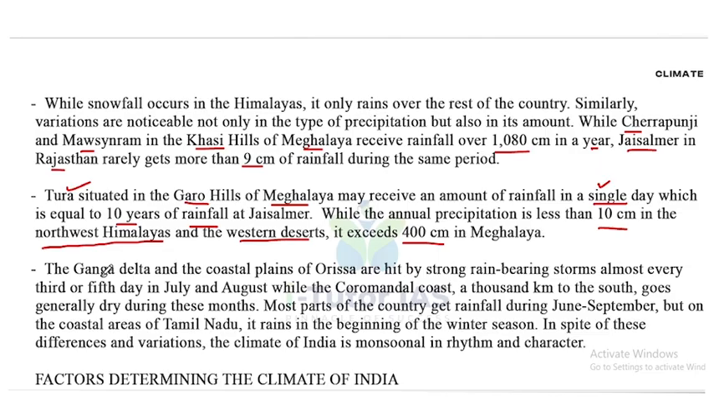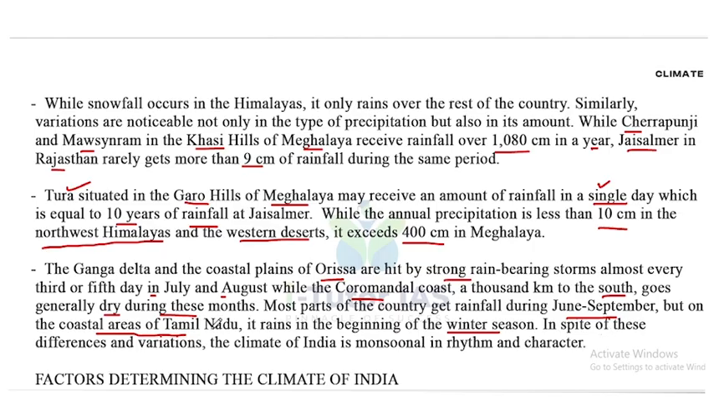Now, the Ganga Delta and the coastal plains of Orissa are hit by strong rain-bearing storms almost every third or fifth day in July and August, while the Coromandel coast, 1,000 km to the south, remains generally dry during these months. Most parts of the country get rainfall during June to September, but on the coastal areas of Tamil Nadu, it rains at the beginning of the winter season. That is because of the retreating monsoon. We already discussed that.